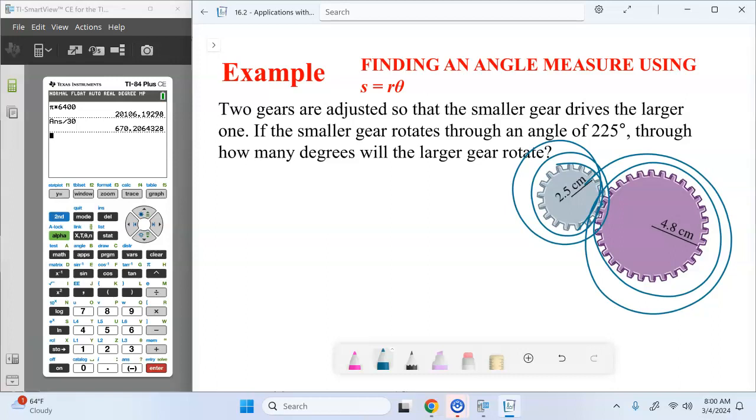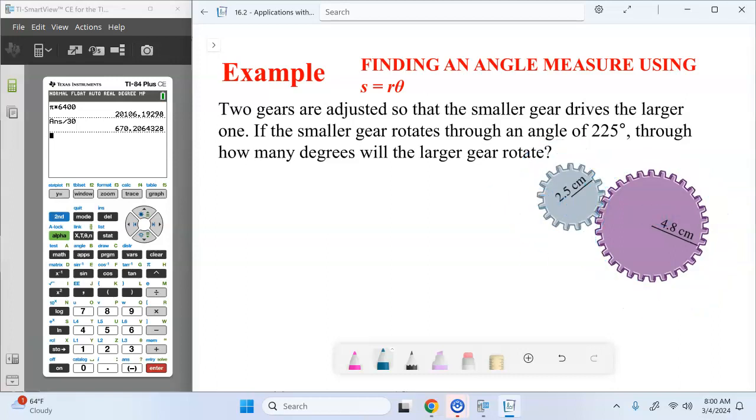So a smaller rotation on the bigger gear has a larger impact on the smaller gear. So the angles will be different. But because radians measures that outside arc length, if I rotate 1 radian on the smaller gear, it's going to be the same linear distance on the larger gear.